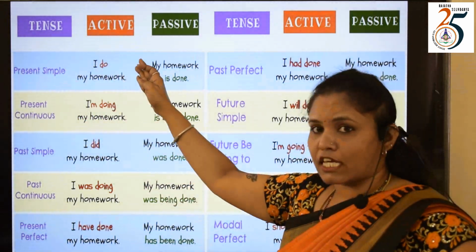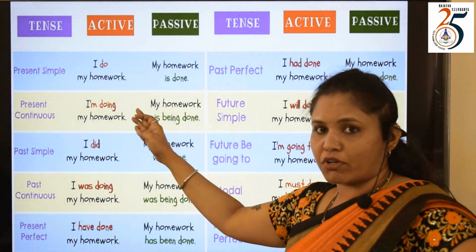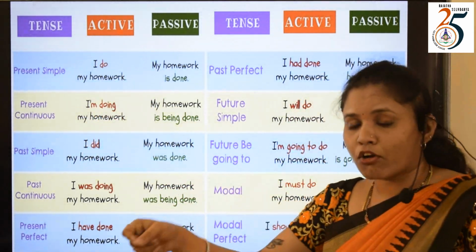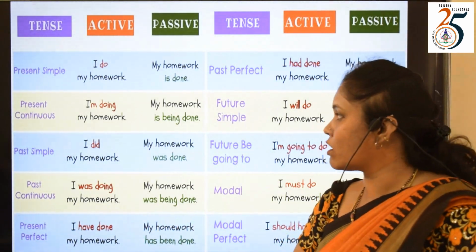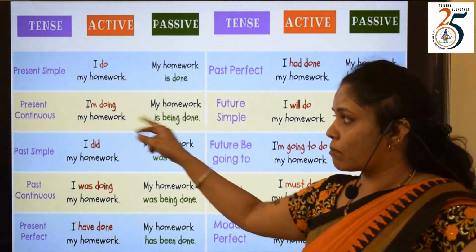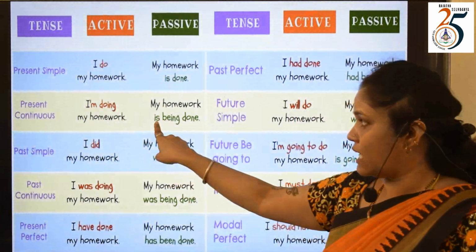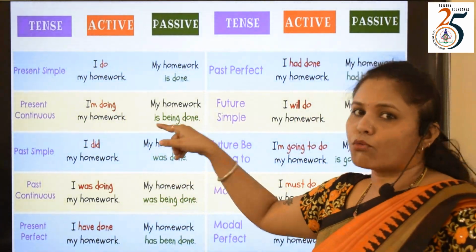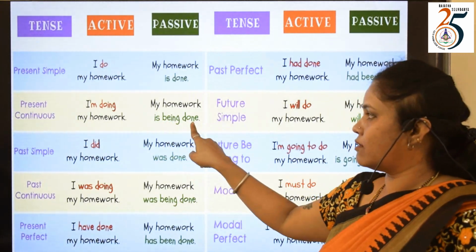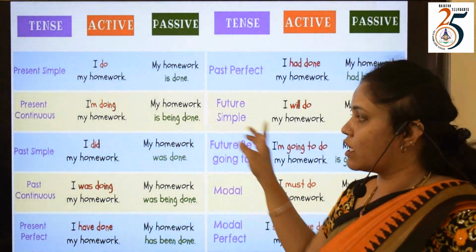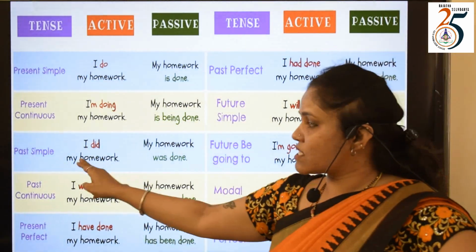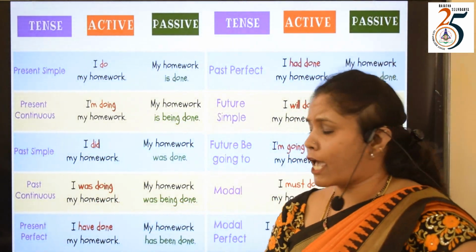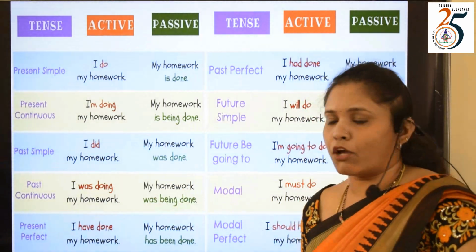Here, I am doing my homework. The same sentence is written in the continuous form. You can see present continuous. I am doing, my work is going on. My homework, because it is present continuous, is, and because it is continuous, being, and what is the V3 form of do? Done. My homework is being done. Let us see the same sentence in past form. How will I say that I did my homework?